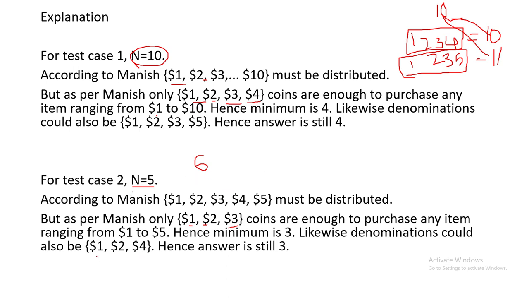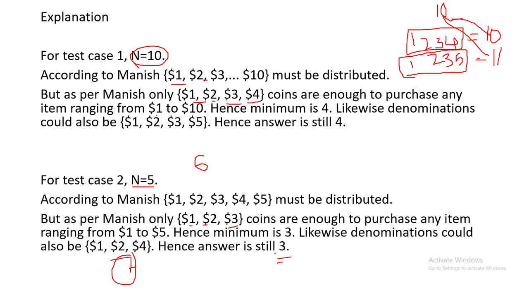And also here it is 1, 2 and 4, so the total is 7. Using this also he can purchase the item of 5. For both conditions, the number of coins he is holding is 3, so the output will be 3.